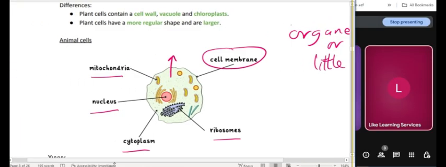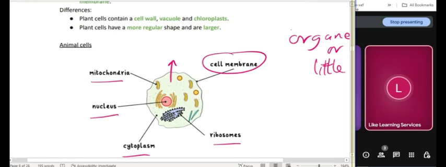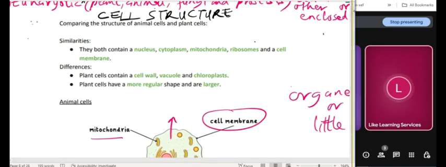Okay. All right. So let's see. You are usually taught things about plant and animal because you can see them often. But these are not the only living things we have. You have other living things, protists, fungi. We look at all of that in detail. Okay, let's compare the structure of animal and plant cells.